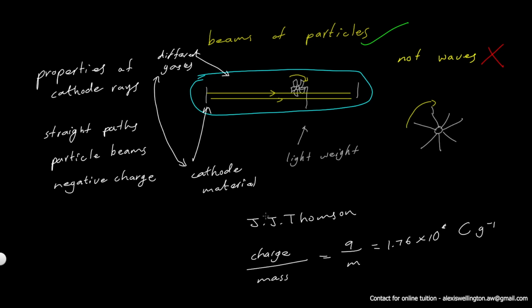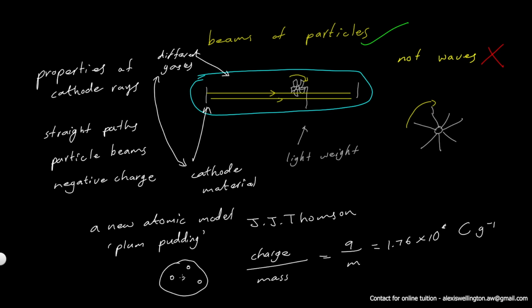J.J. Thomson also introduced a new atomic model, which is famously known as the plum pudding model. He said that the atom is something like a pudding in which plums are embedded.